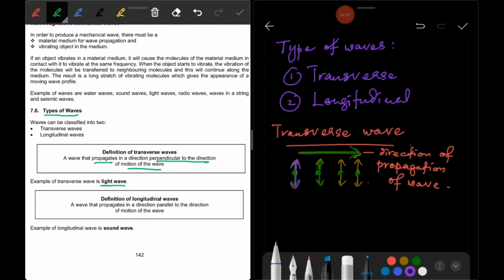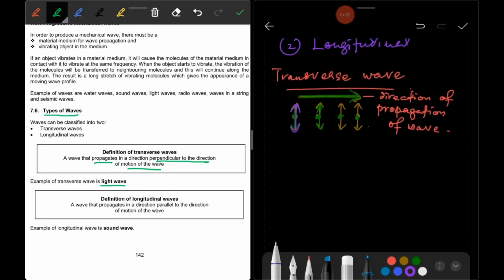Okay, now we go to the longitudinal wave. So this is the particle. Let me draw the particle first, the particle in the medium.